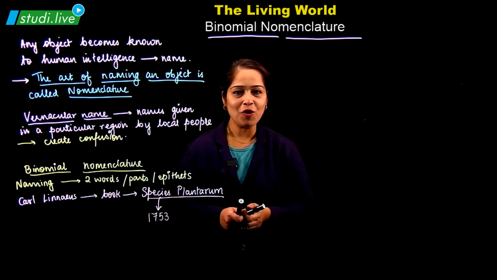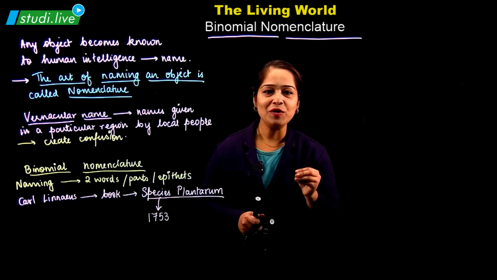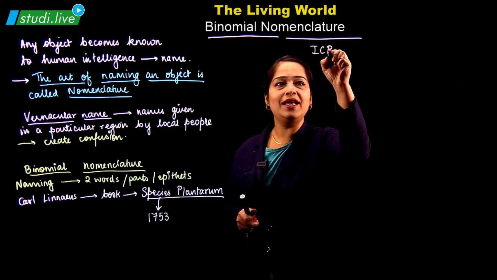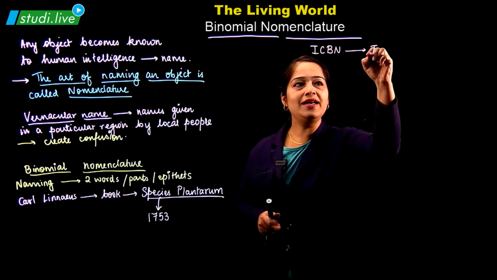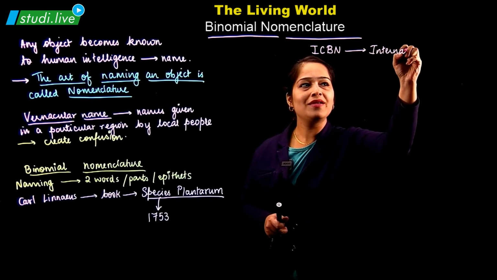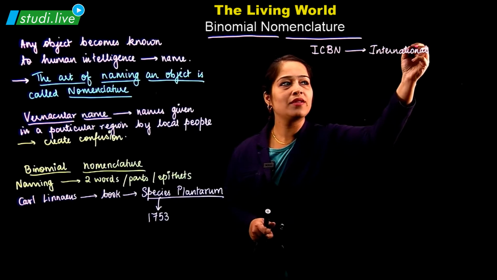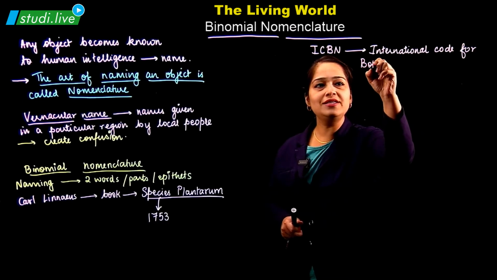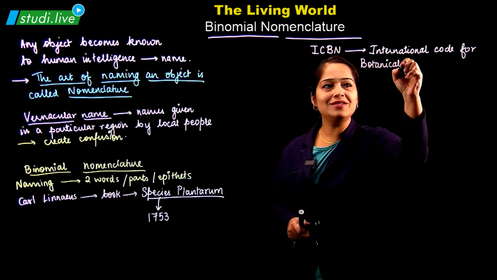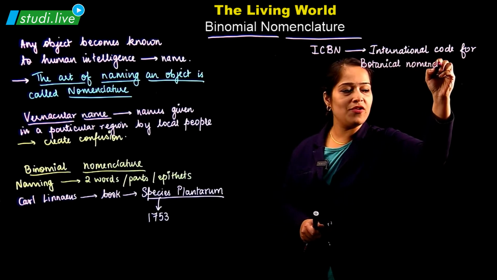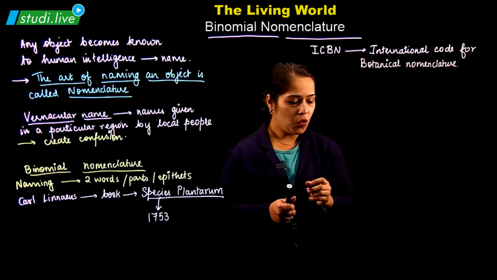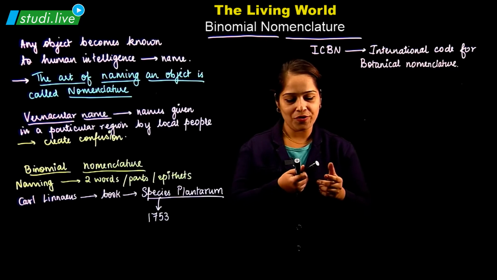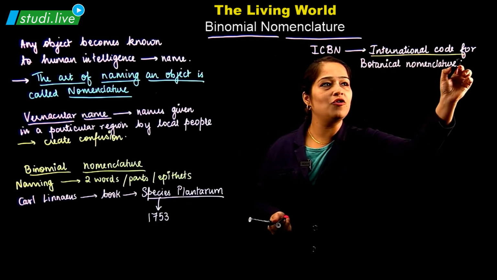Now, this binomial nomenclature was set according to particular rules, known as ICBN, the International Code for Botanical Nomenclature, which is the nomenclature of the plants. This ICBN was accepted for a long duration.